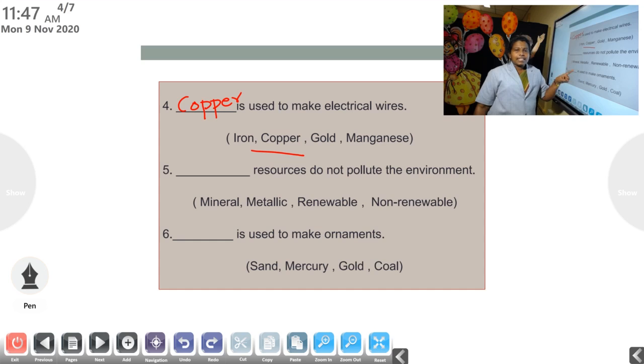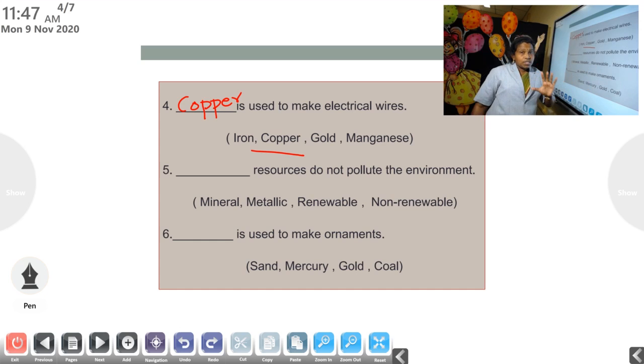Metals, that is copper, iron, gold, then petroleum, then coal, all these are non-renewable resources.